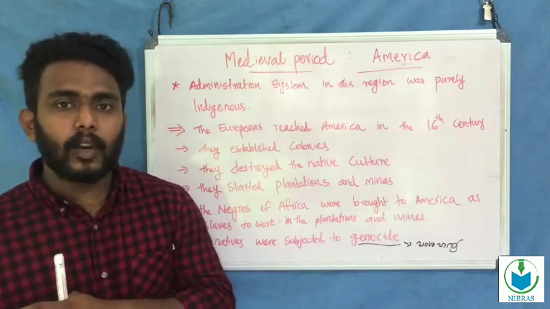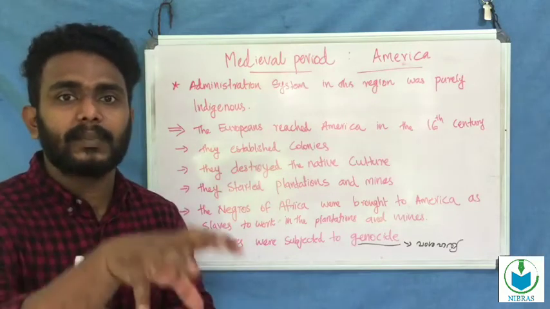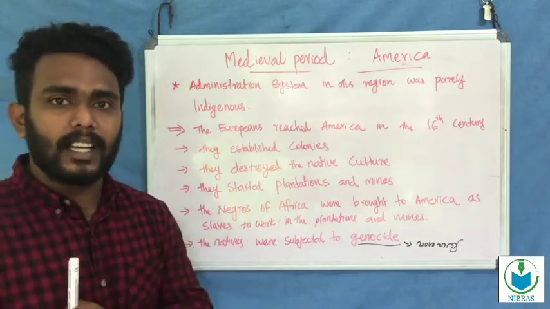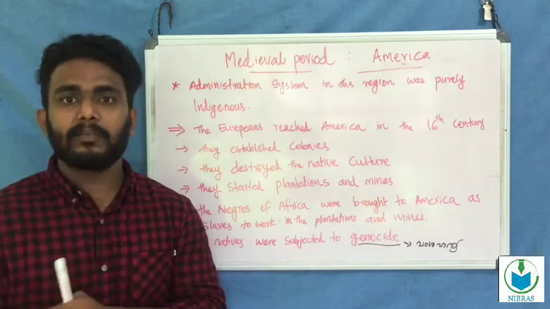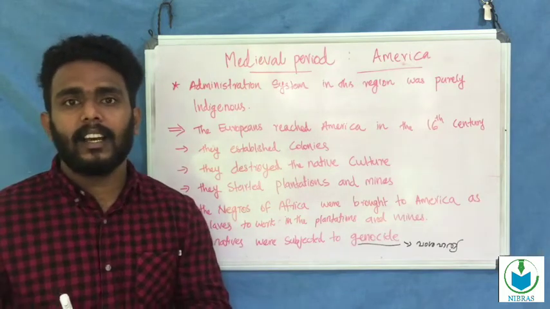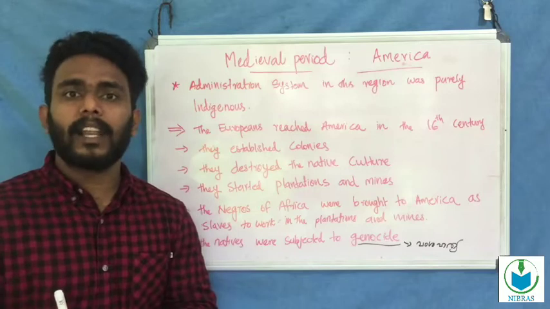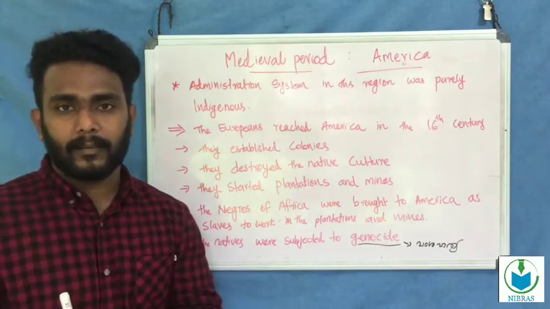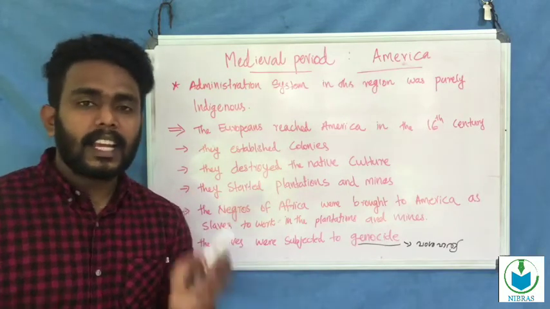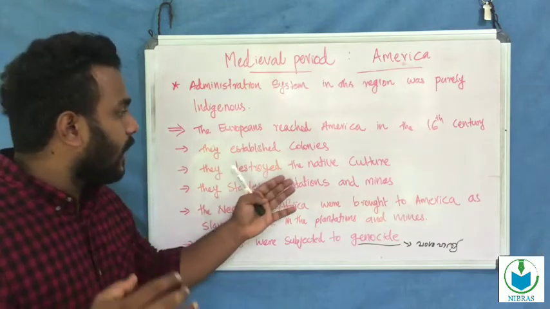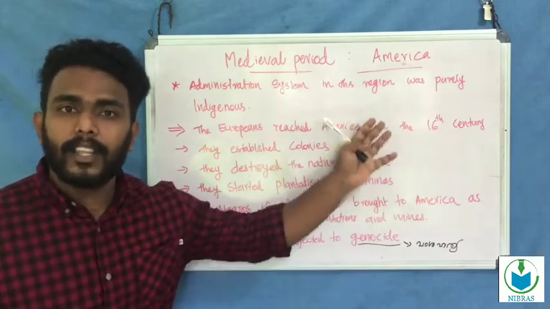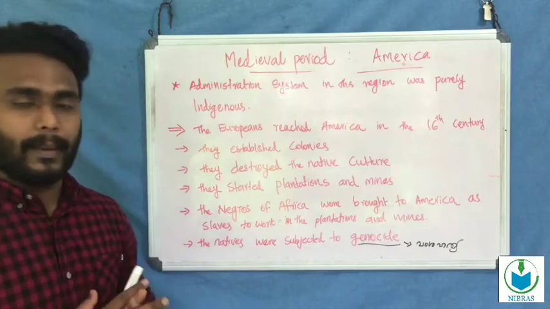Because the Europeans came to America, they spread European culture, the European religion, and the European language. They destroyed the native culture of North America and South America.